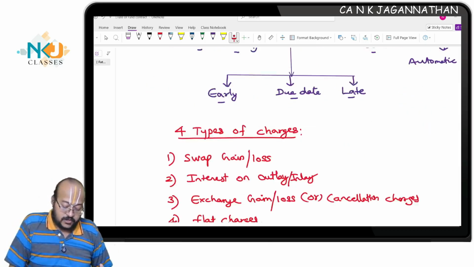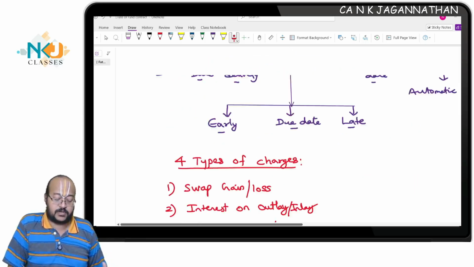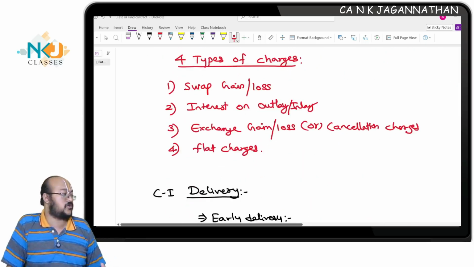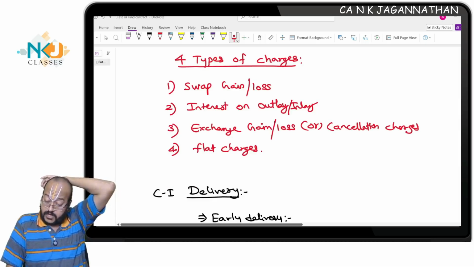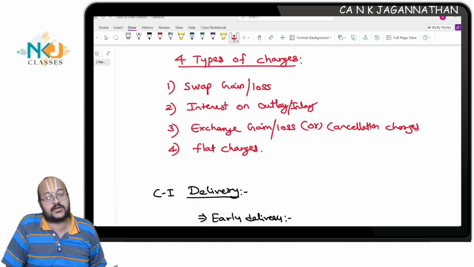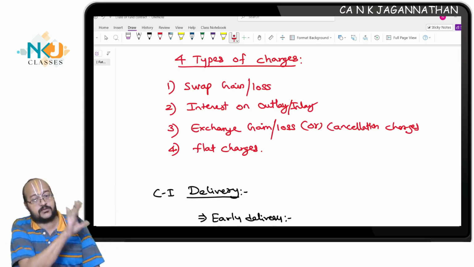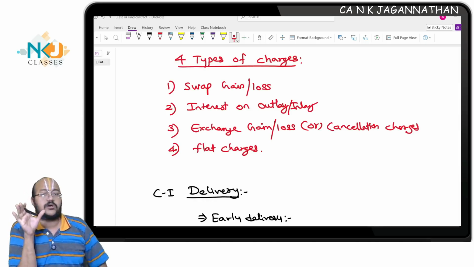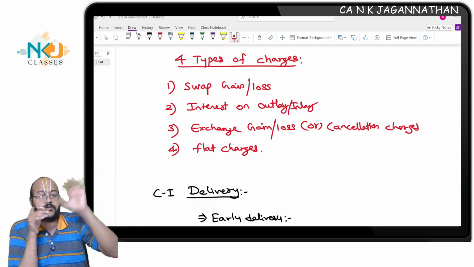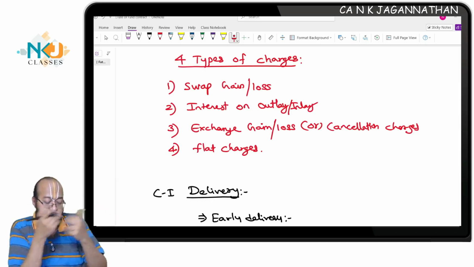Four types of charges will be applicable in case of default. If the forward contract is executed as per the plan, then there is no issue; as per the agreed rate, it will be bought or sold by the dealer.